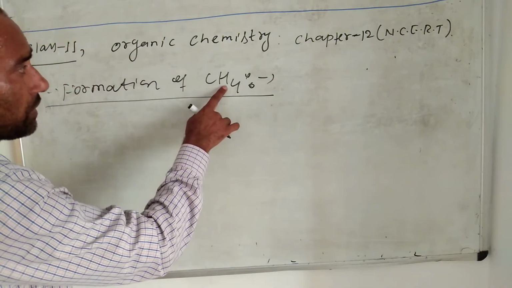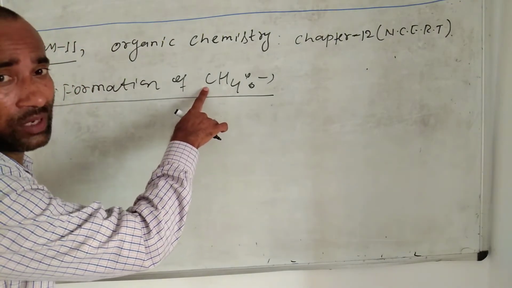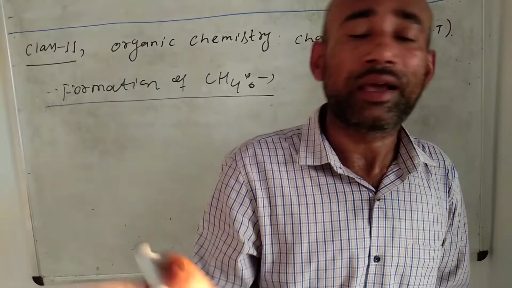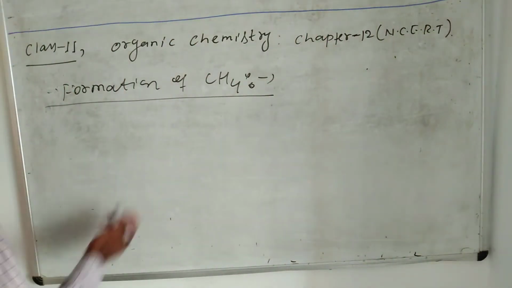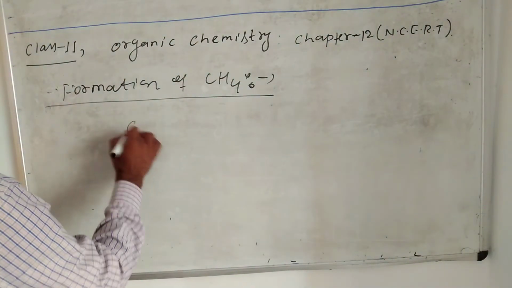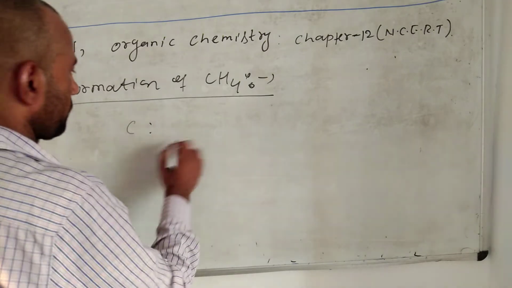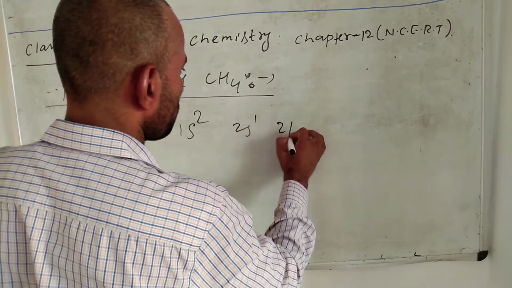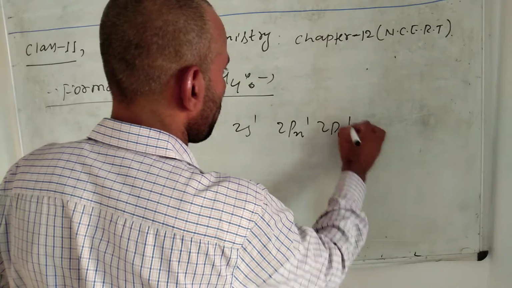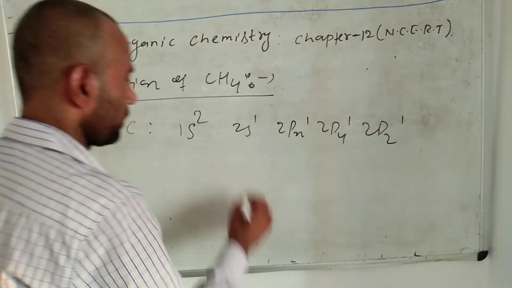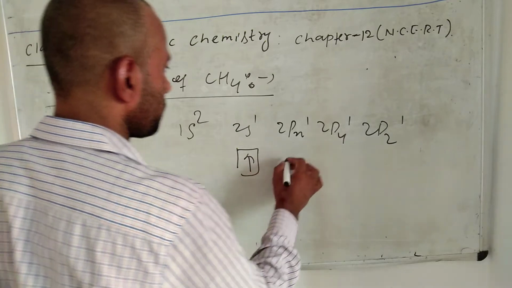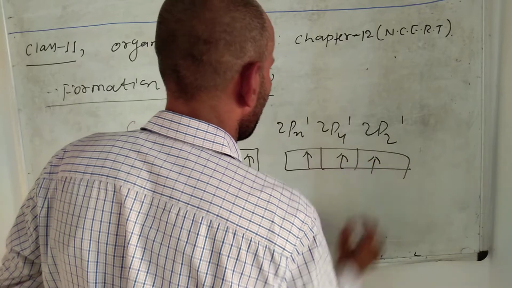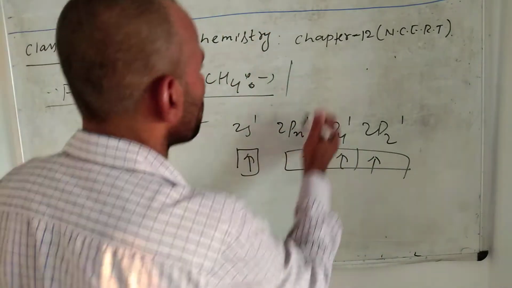Here 4 hydrogen atoms combine with the 4 orbitals of carbon, because we have already seen that carbon has 4 unpaired orbitals in the excited state: 1s2, 2s1 and 2px1, 2py1 and 2pz1.